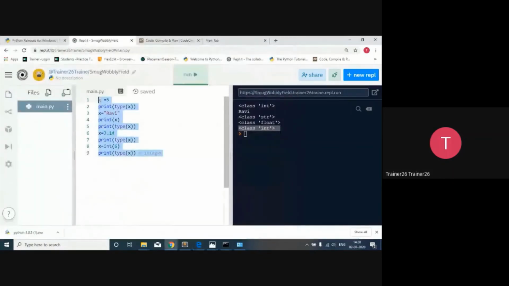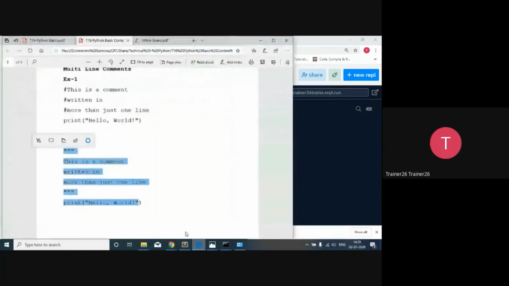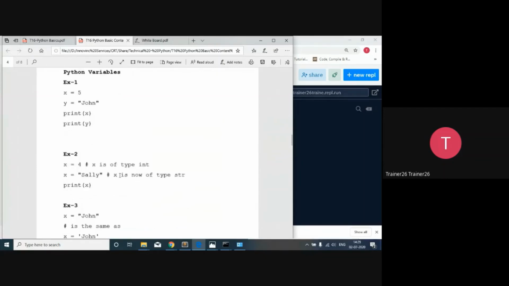So in place of this complete code, I'm going to write it in this way. So this will be interpreted as a comment over here, and it will only print hello world. So that is regarding the comment: a comment with the hash, and for multiple lines, every line's beginning you have to give the hash.